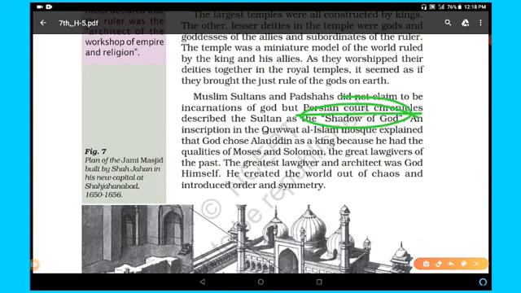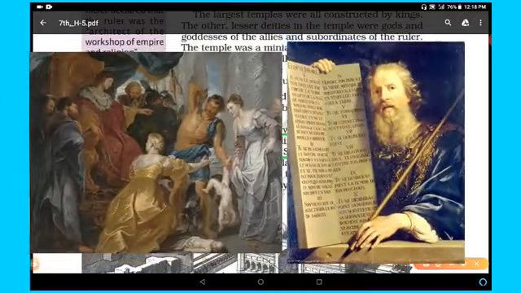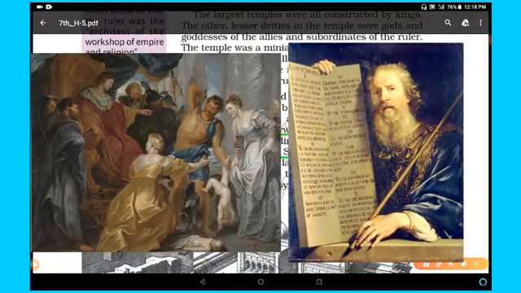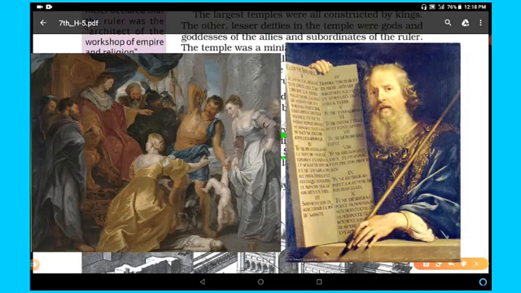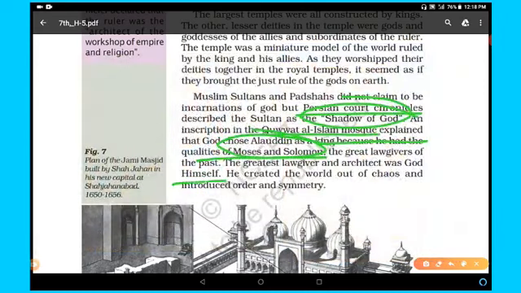but later they were described by the Persian court chronicles as the shadow of God. An inscription in the Quwat al-Islam mosque explained that God chose Alauddin as a king because he had the qualities of Moses and Solomon, the great lawgivers of the past. You have to remember the names, Moses and Solomon. The greatest lawgiver and architect was God himself. He created the world out of chaos and introduced order and symmetry.